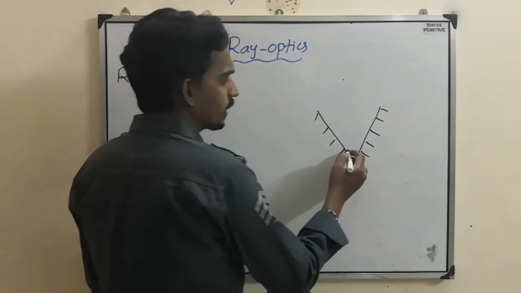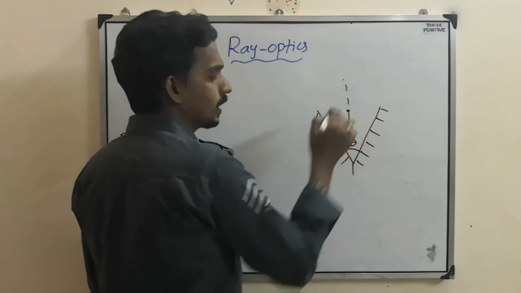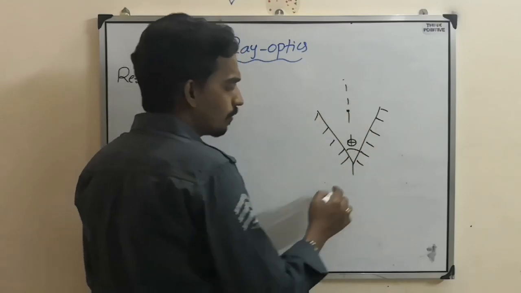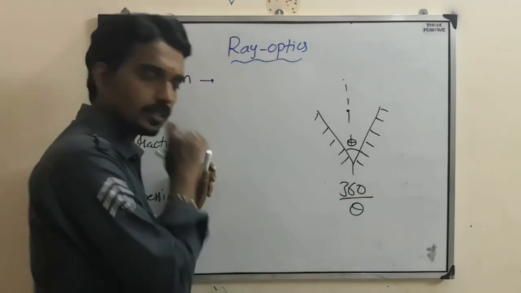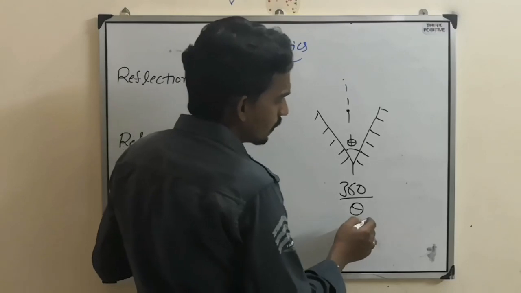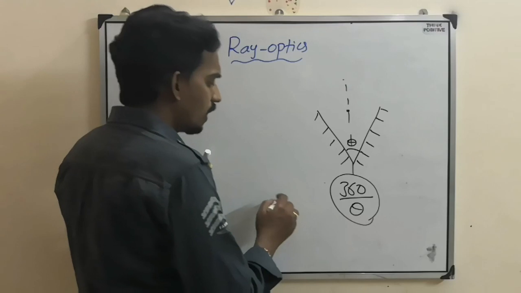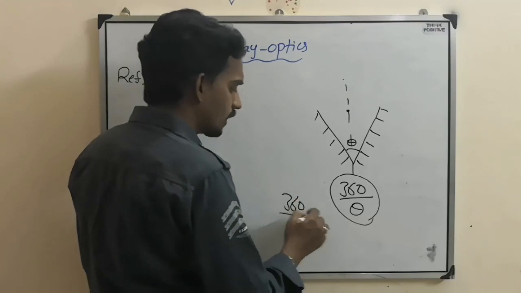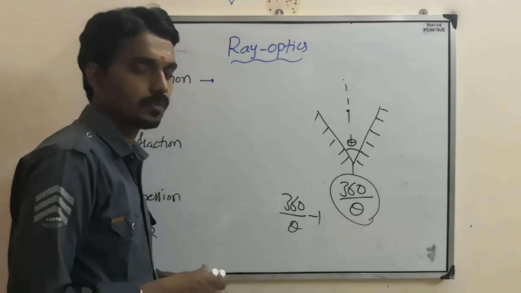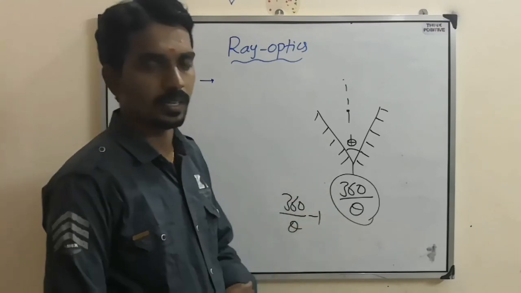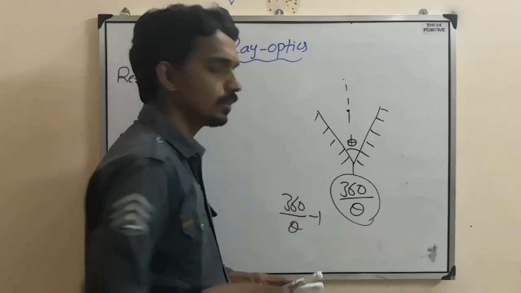So when two mirrors are inclined at an angle theta, and you place an object on its symmetrical axis, the number of images is found from 360 by theta. The number of images is 360 by theta if it is odd. The number of images is 360 by theta minus 1 if 360 by theta is even. First you find 360 by theta. If it is odd, that is the answer. If it is even, you subtract 1.